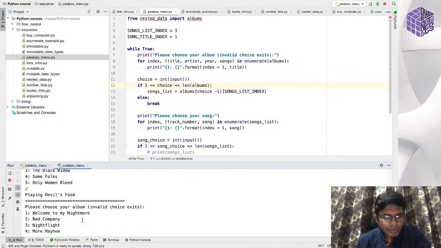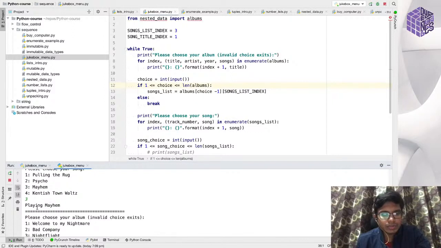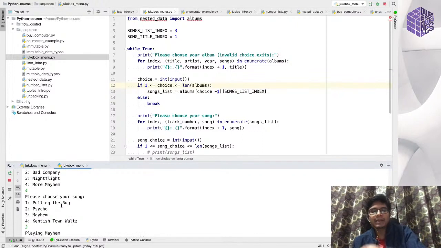Let me give you one more example. Please choose your album. I'll choose 4. Now please choose your song. I'll choose this, and as soon as I choose this it will start to play the song. So that is what happens in the applications that you use, right? If you have used Spotify or Saavn, you choose the album, you tap on the album and then you choose the song. So that is what is happening here also.